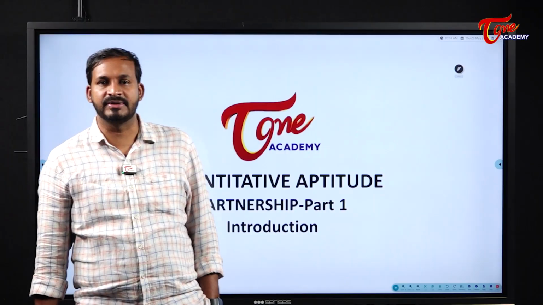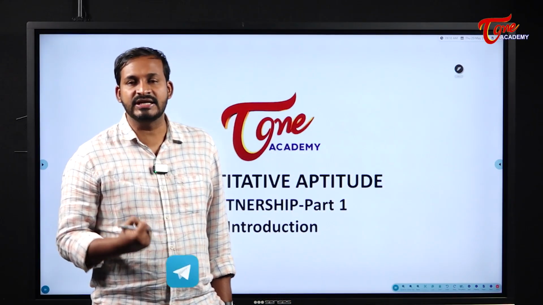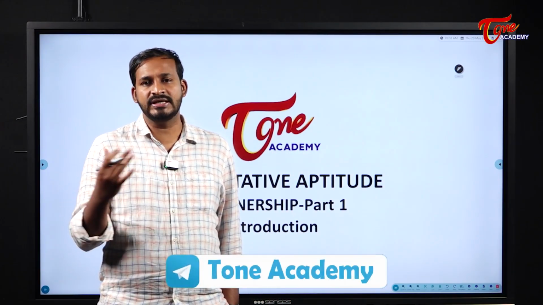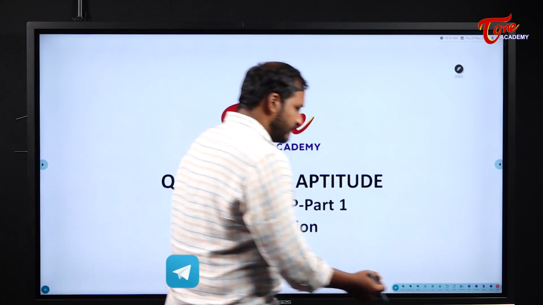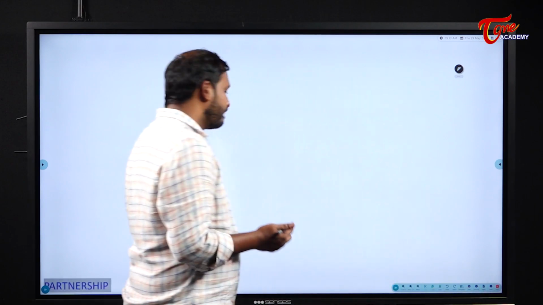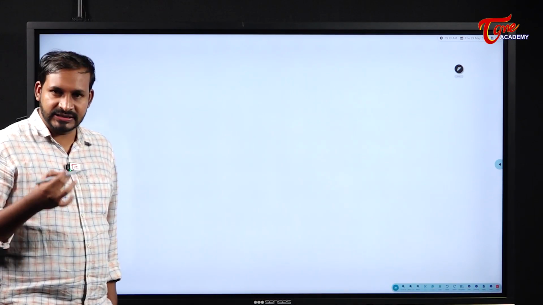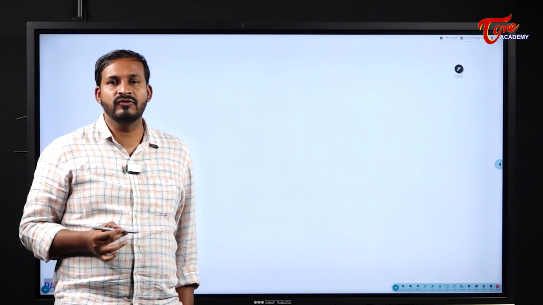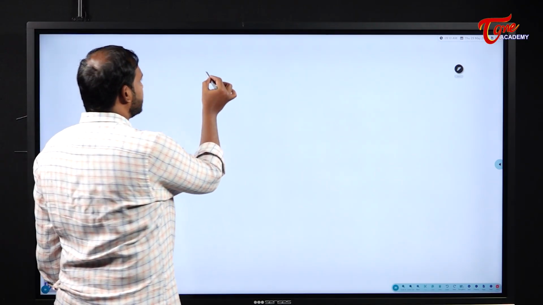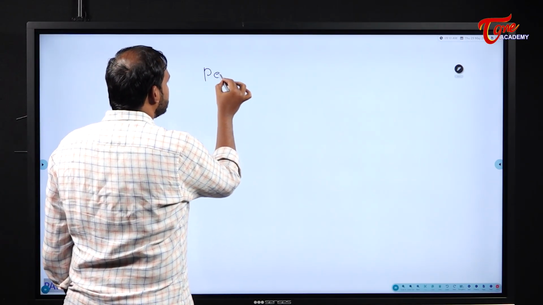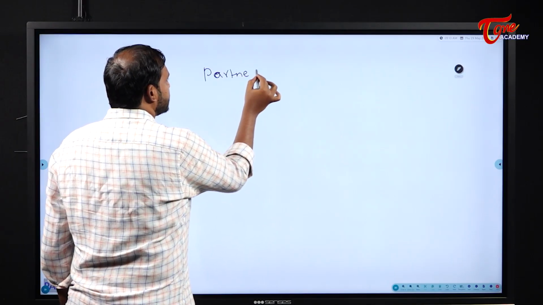Today in this session, we are going to discuss one more important concept, that is partnerships. First we will see the concepts of these partnerships in this session, and then in the next video we will solve some of the problems regarding this partnership concept. Now see here students, before going to the partnership concepts, let us discuss a few important things. In these partnership cases, we will come across statements like this one.